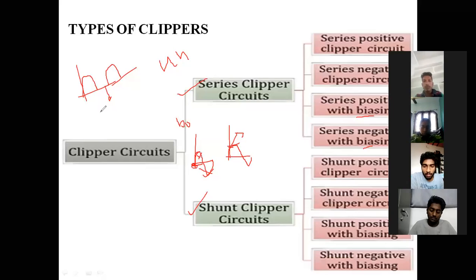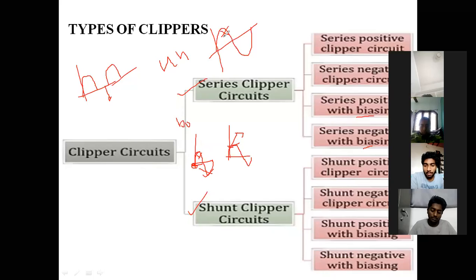If we have any reference voltage, we are going to call it a biased clipper; we will see all these circuits. Therefore, series clipper and shunt clipper. I have said that in this chapter we are going to apply the input as a sinusoidal signal only. If you want to cut the positive portion, we are going to call it a positive clipper.